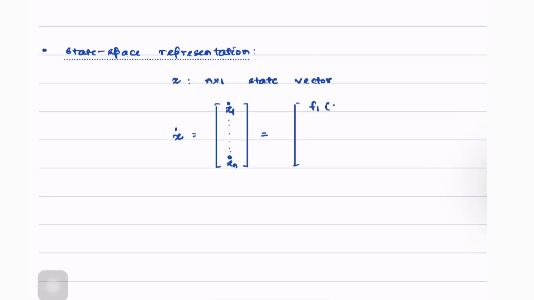F1, which is a function of x1 to xn, meaning all of the states, and the parameter time t, which is the independent variable, and some external input to the system u. Similarly, for the nth state, this is given as fn of x1 to xn, t, u.